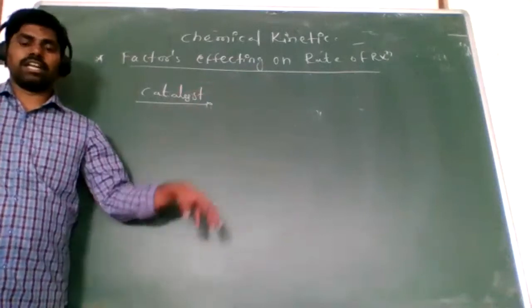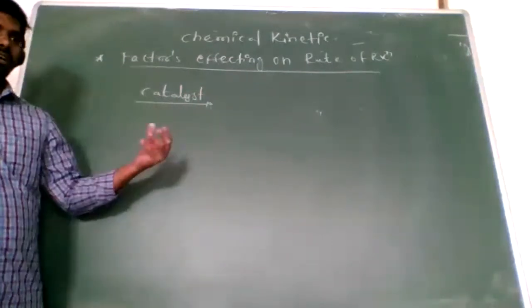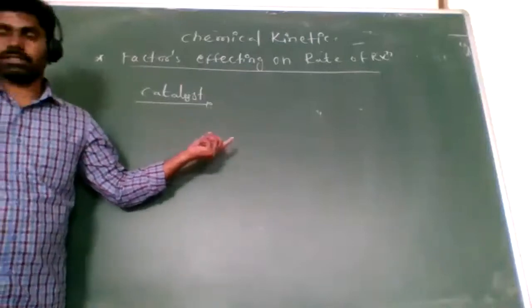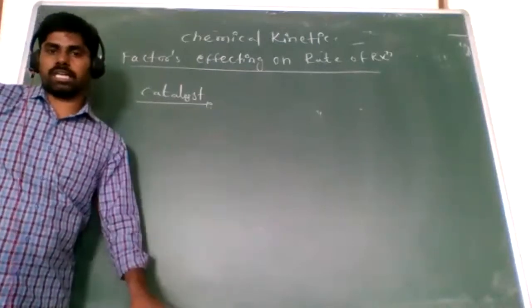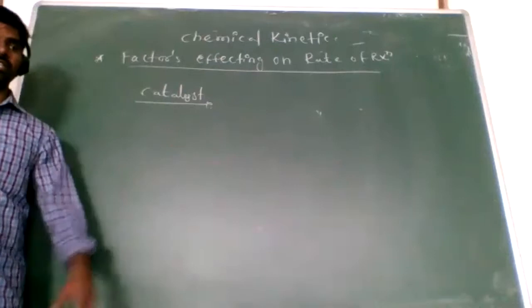But it initiates the reaction, to increase the rate of reaction.